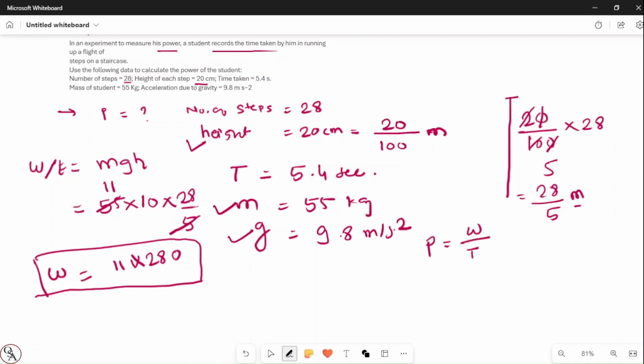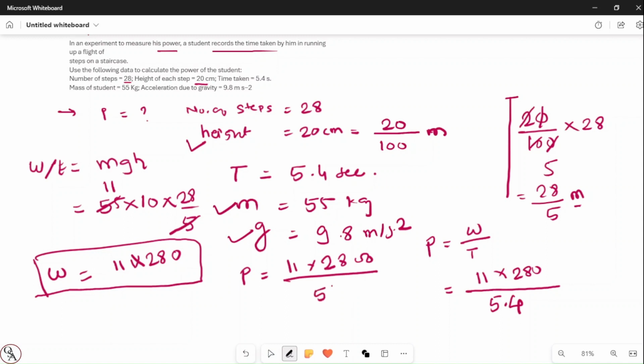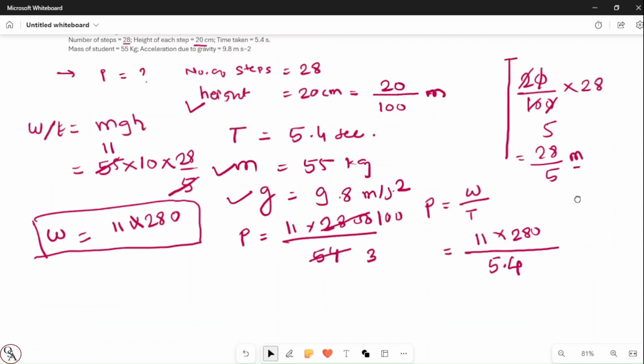So how much work is done? 11 into 280 joule, divided by the time, which is 5.4. To simplify this division by 5.4, I'll remove the point and add it here, so it becomes 54. 28 ones are 28, it becomes 100, 28 threes are 54.